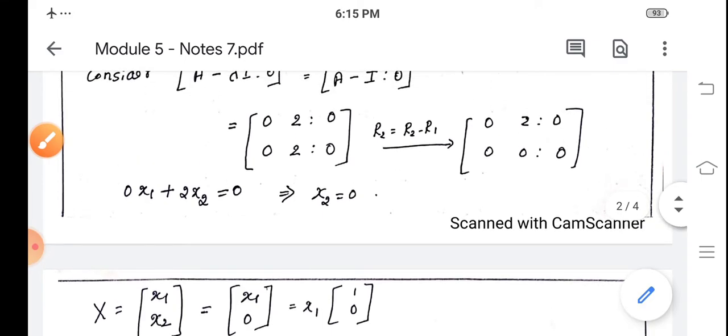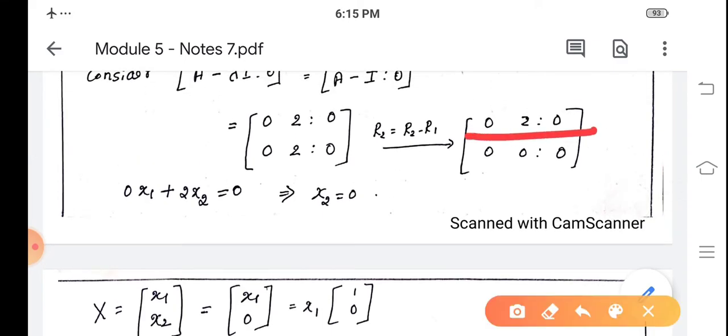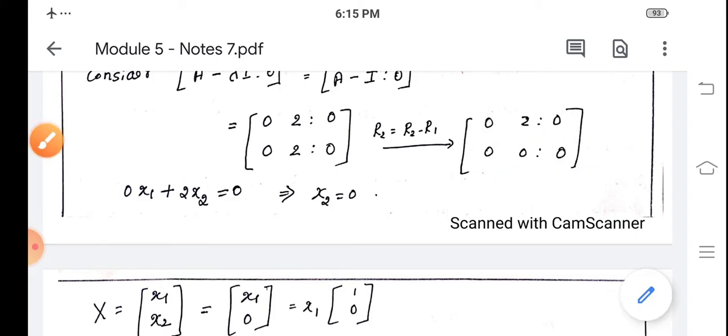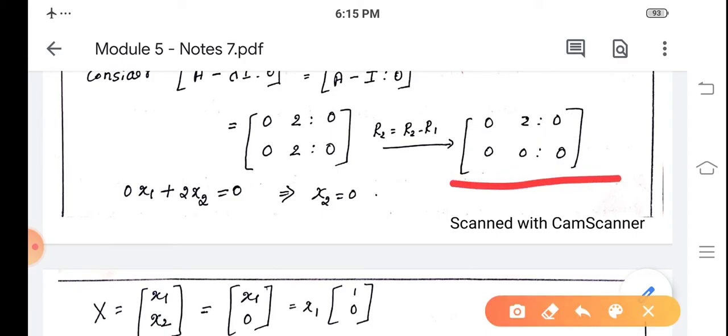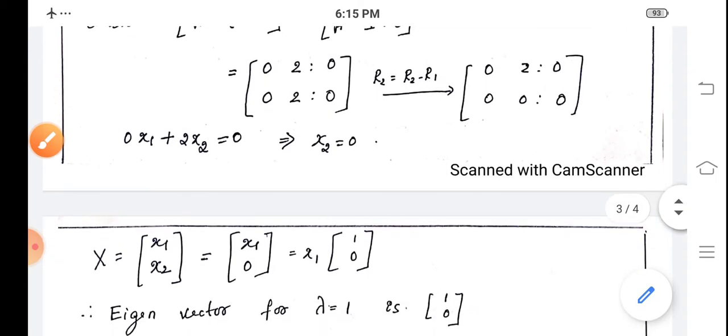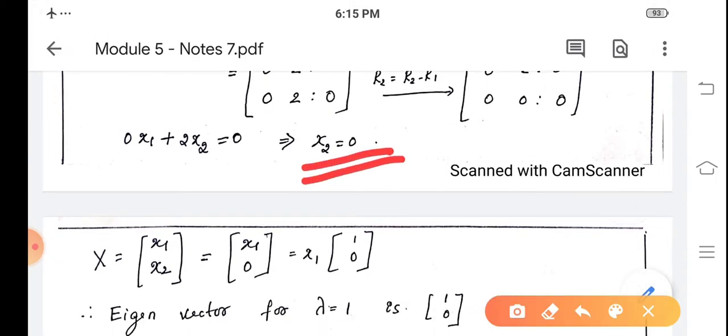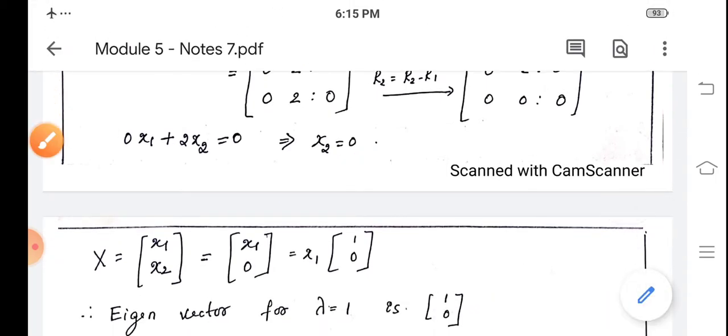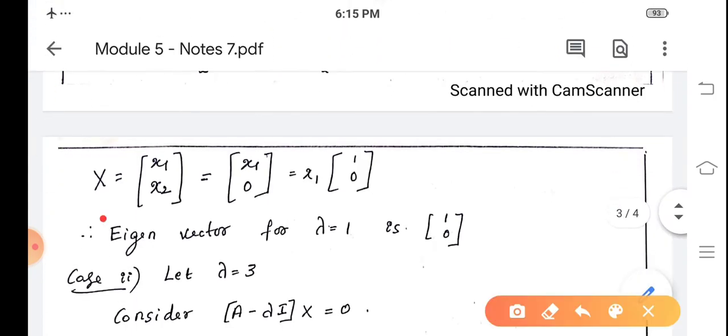Using this row operation, we are getting 0 0, and in the second row all the entries are zeros. Now this augmented matrix is reduced to echelon form. So we write the equation as 0 into x1 plus 2 into x2 equal to 0. That gives x2 is equal to 0. Since x2 equal to 0, we write the eigenvector corresponding to lambda equal to 1.